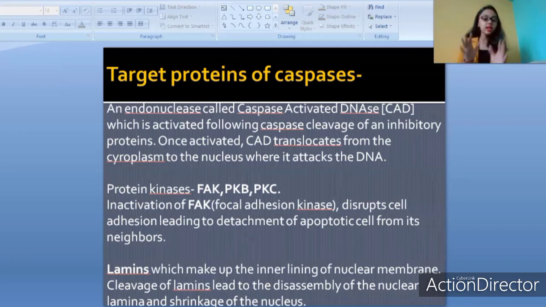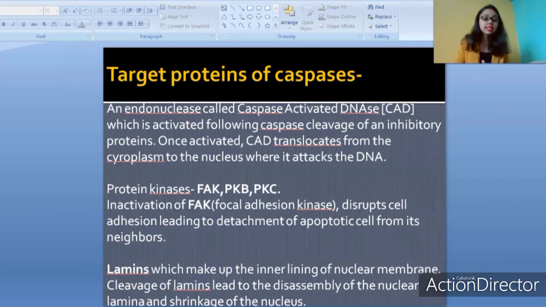of an inhibitory protein. Here what we need to understand is that DNase is an enzyme, it's an endonuclease basically that cleaves the DNA from the middle. That's why it's called an endonuclease. It is the opposite of exonucleases. Exonucleases cleave from the edges or from the sides. Endonuclease cleaves from somewhere in the middle. So this caspase activated DNase is basically an endonuclease that causes cleavage of DNA.